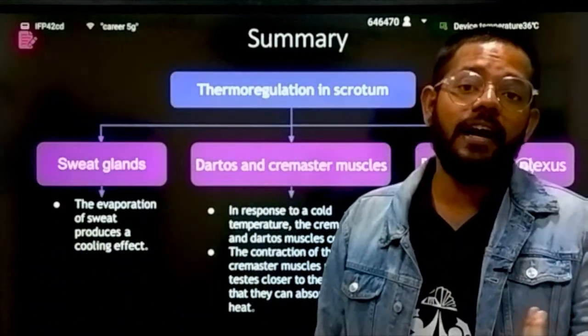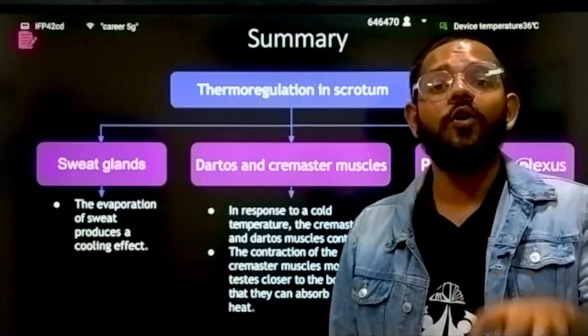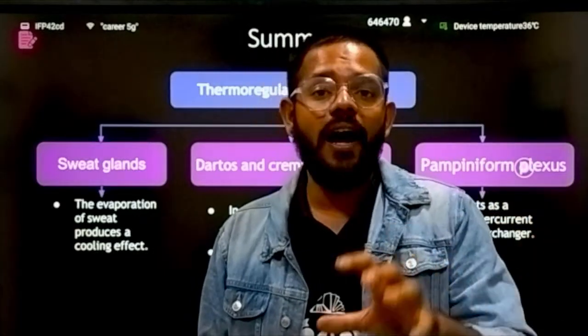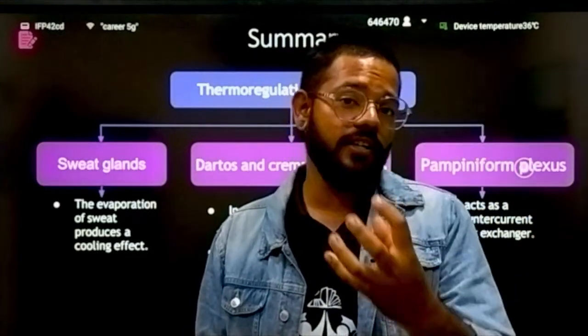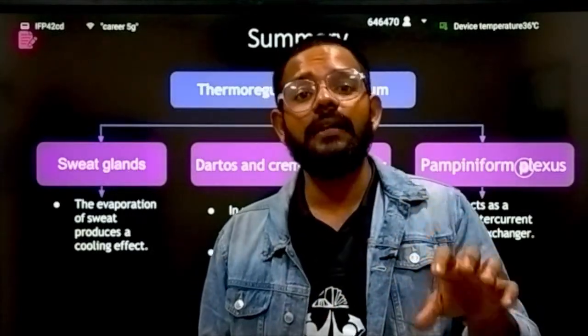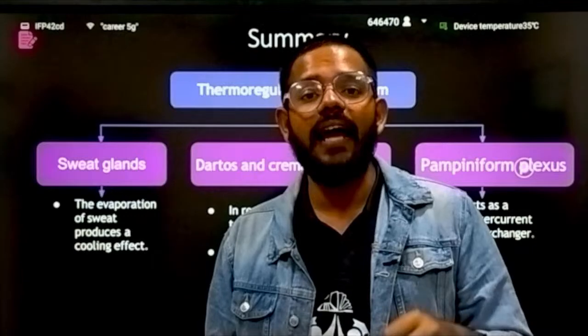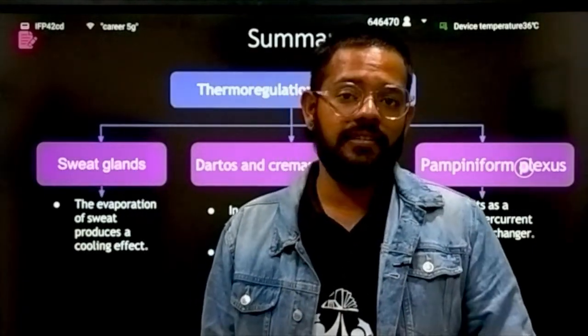But in summer, these muscles get relaxed and your testes go away from the body. In winter, these muscles become contracted and shrink the scrotum, and when the temperature outside becomes high, these muscles get relaxed, and the scrotum hangs.